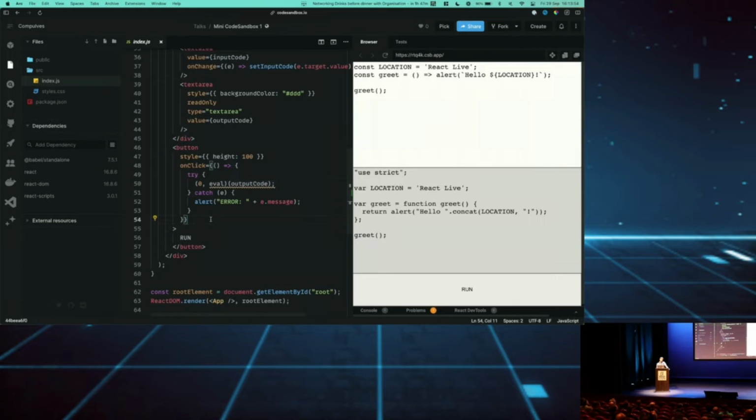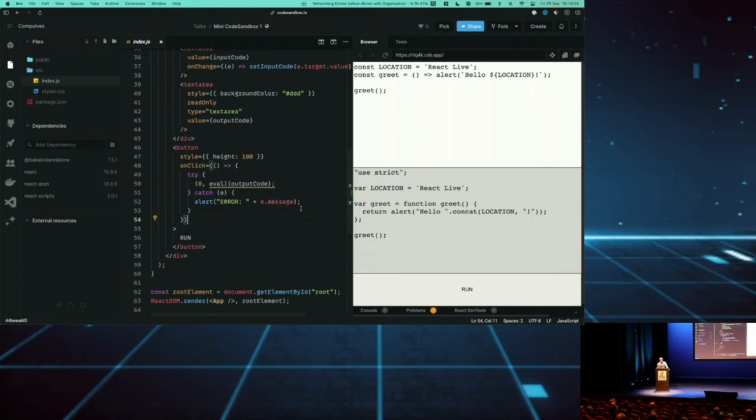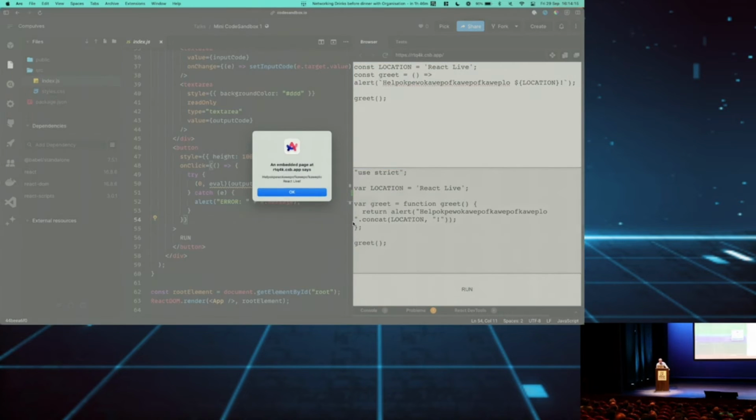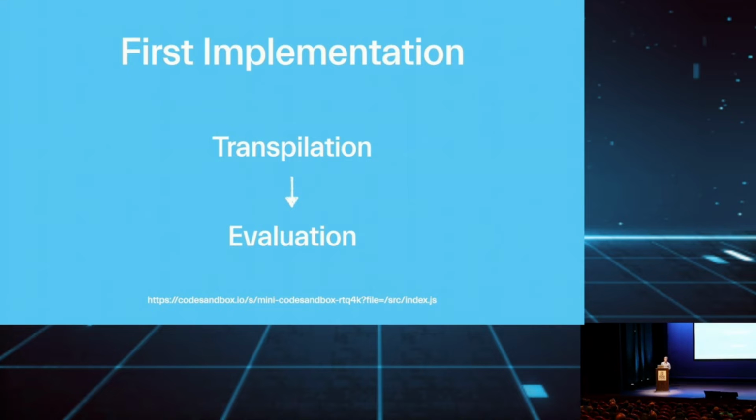So everyone says you should never run eval. Even we say it here with the ESLint rule. Eval can be harmful. And we built a business on it. And that's one of my greatest achievements. But I can change code here, and you can see it update here. And also when I press run, it will execute the code. So that's great. That's the first version of CodeSandbox. That was also the first version that we had when prototyping this.